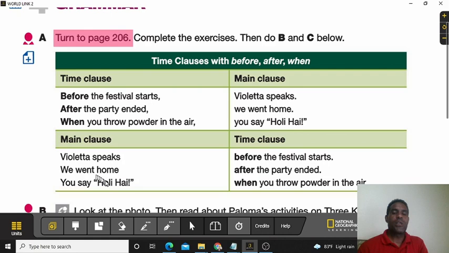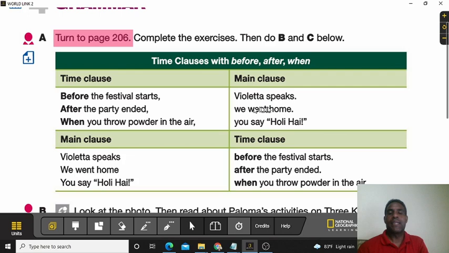Now, something very important to understand: when the time clause is at the beginning of the sentence, you need to separate the time clause and the main clause with a comma. And when the time clause is in the middle of the sentence, then they function as connectors. You don't need a comma if they are in the middle. Look, Violeta speaks before the festival starts, so no comma. But if you say before the festival starts, you need to put a comma, Violeta speaks. All right? Make sure that you're practicing that part so that you can memorize it.